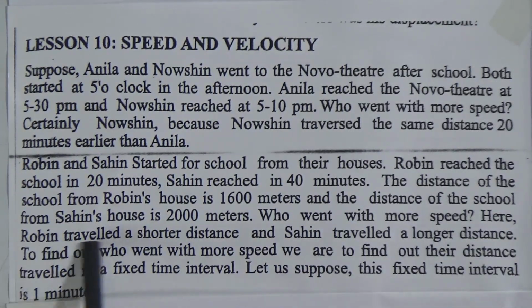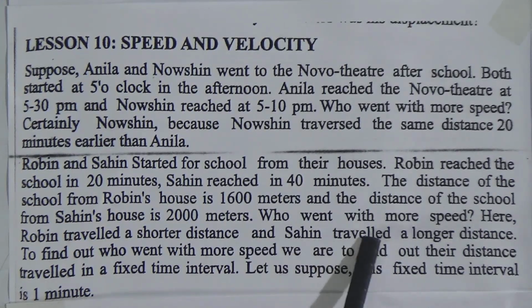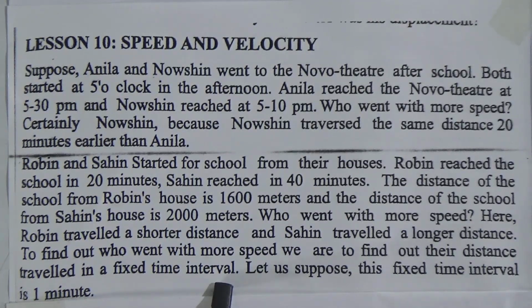Here, Robin travels a shorter distance and Shahin travelled a longer distance. To find out who went with more speed, we have to find out their distance traversed in a fixed time interval, because their distances are not the same. That's why we have to find out in a fixed time interval how much distance they covered.